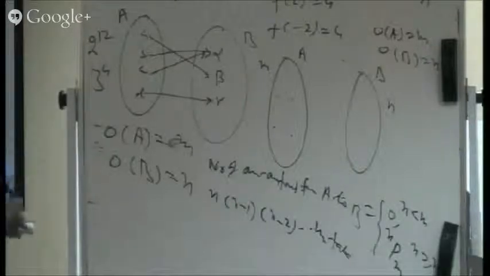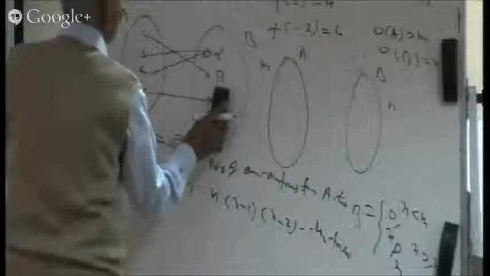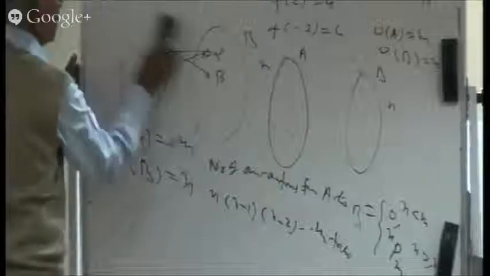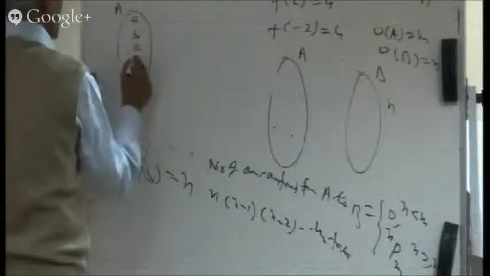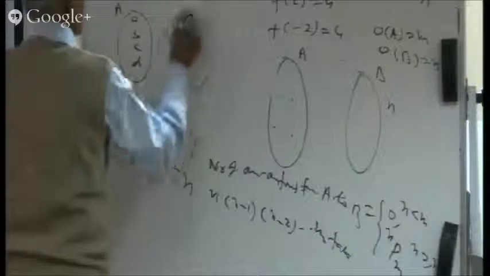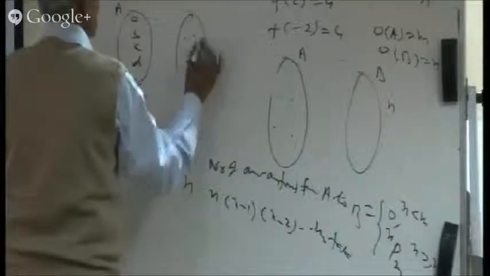Now here, instead of this problem, I am still simplifying it. Let me have another question, you can say. Here is another example for an onto function. So I am having the set A, say a, b, c, d, and this set containing only two elements.